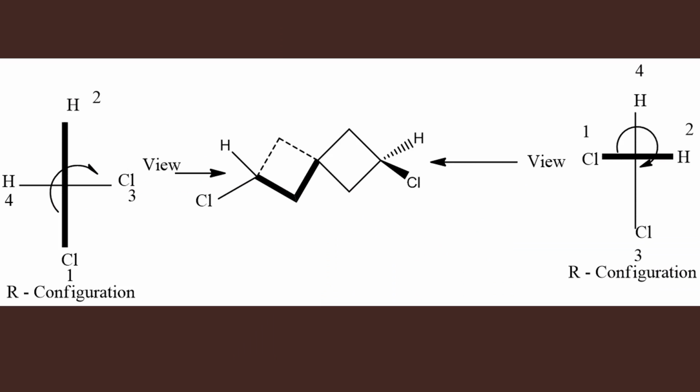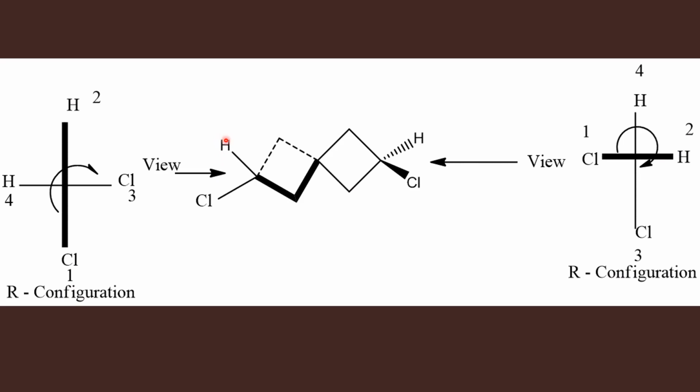Assigning a configuration for the chiral spiranes is very similar to assigning configuration for biphenyls and allenes. So here the two groups present in the horizontal ring are present in the vertical plane, and these two groups present in the vertical ring are in the horizontal plane.